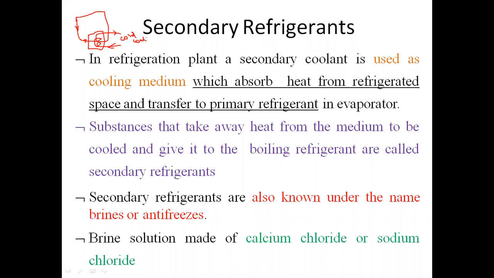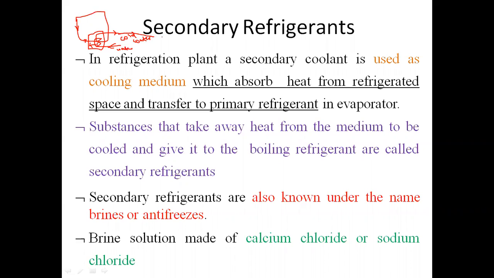And here initially we were having the water which is having the temperature as the atmospheric temperature. So temperature or heat from the water is being absorbed by the primary refrigerant. That means whatever primary refrigerant is there, that is absorbing the heat from the secondary refrigerant, and because of the same, your secondary refrigerant is being cooled.